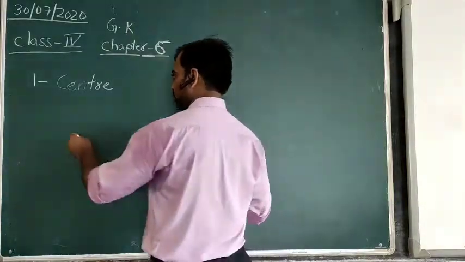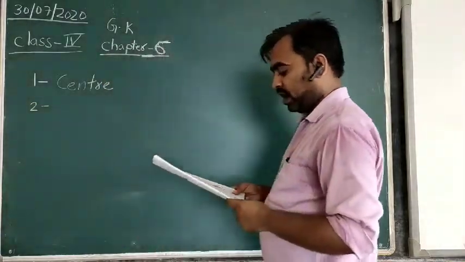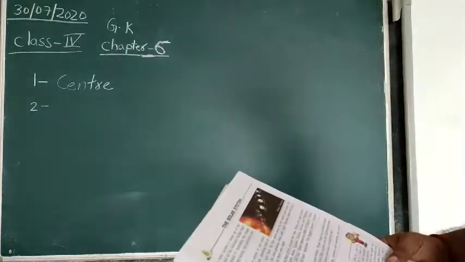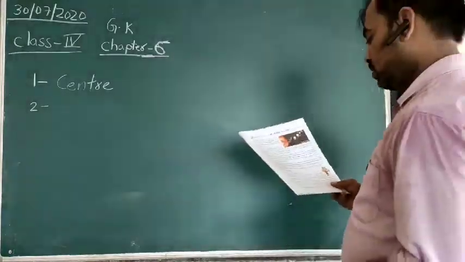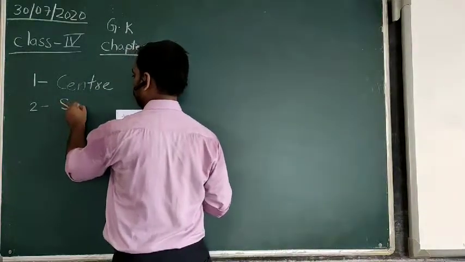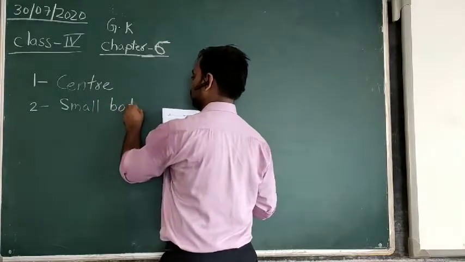The second one: the planets are dash which circle around the sun. Small bodies. Planets are small bodies.